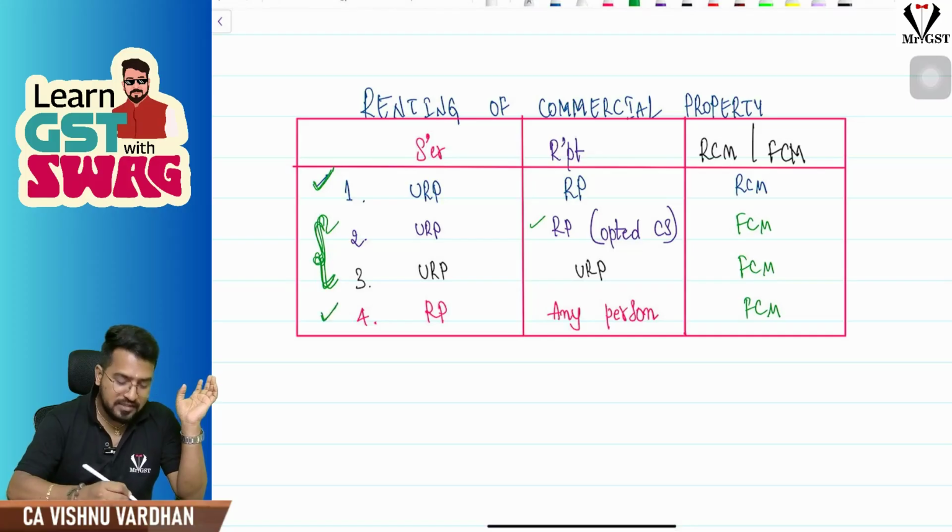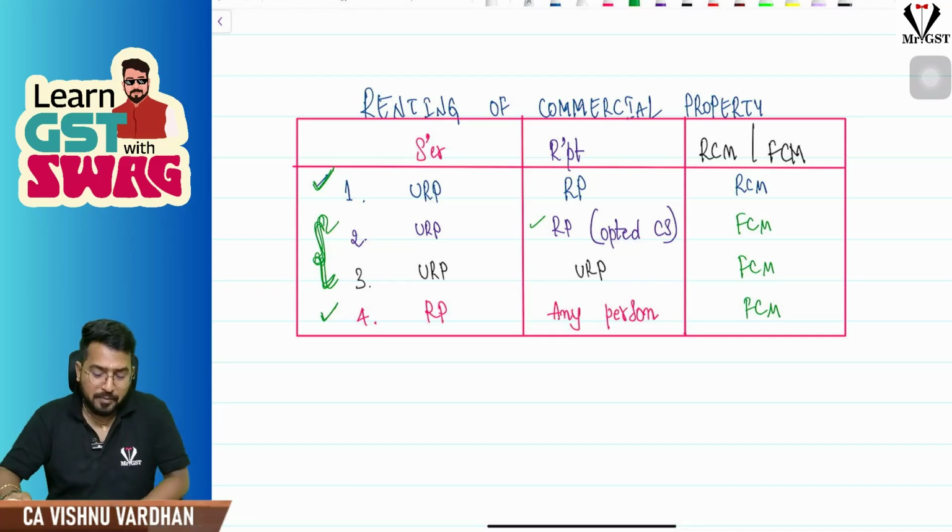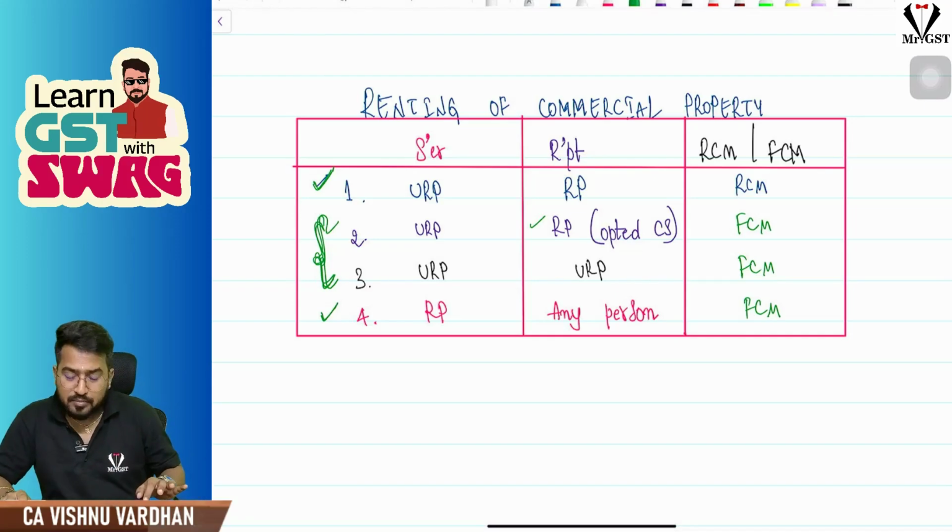So the fourth case is like drinking tea in Taj Hotel. Okay, so that is the point. Hope it is clear for you. Very simple amendment. Please be very careful. Good chances of being tested as an amendment or adjustment in the problem or a separate case study based question also.